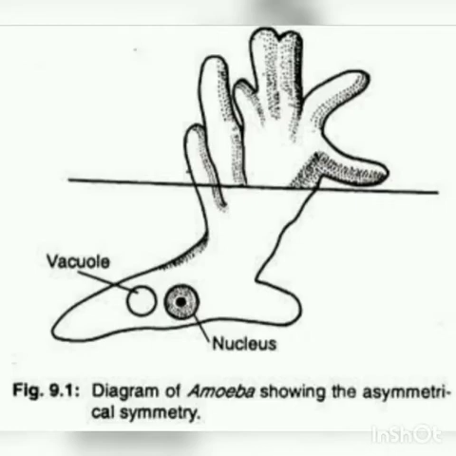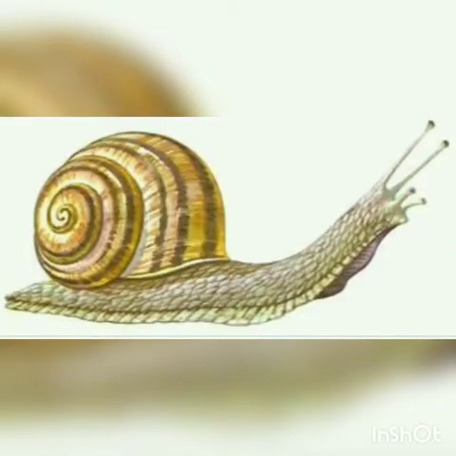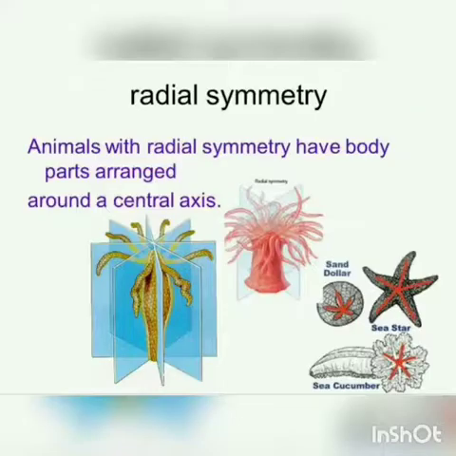An asymmetrical body plan is also seen in gastropods such as snails. The second type is radial symmetry. Symmetrical animals have paired body parts arranged on either side of a plane passing through the central axis.